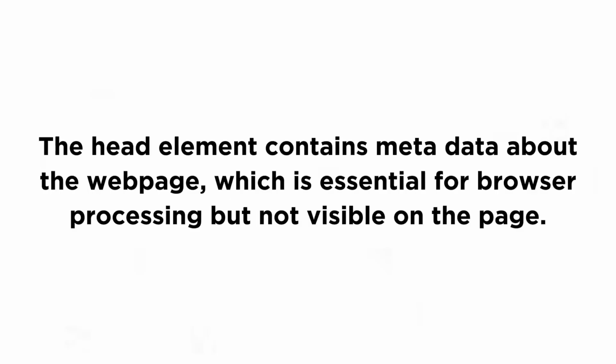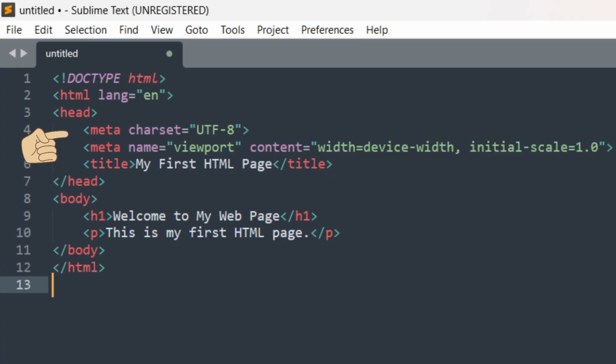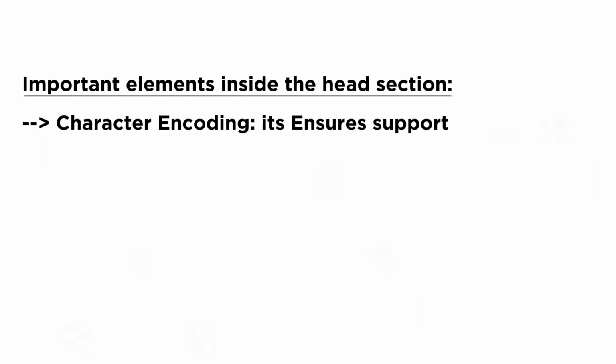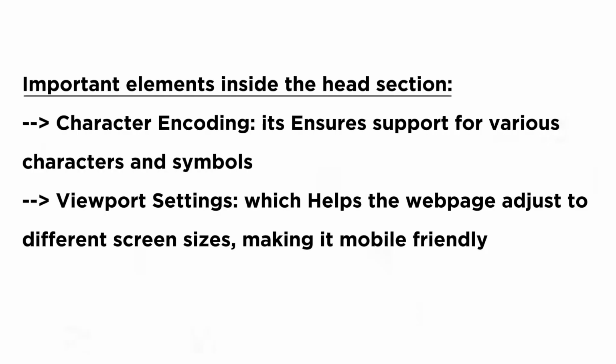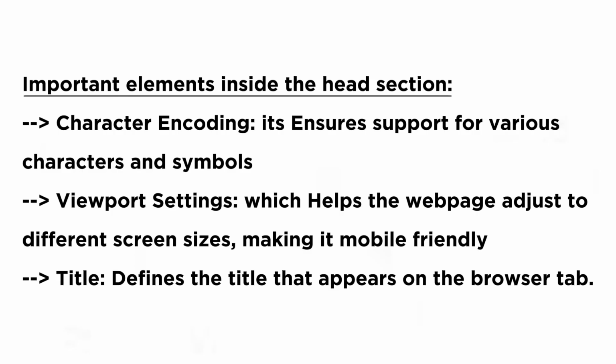Head section. The head element contains metadata about the web page, which is essential for browser processing but not visible on the page. Important elements inside the head section. Character encoding. It ensures support for various characters and symbols. Viewport settings, which helps the web page adjust to different screen sizes, making it mobile friendly. Title defines the title that appears on the browser tab.